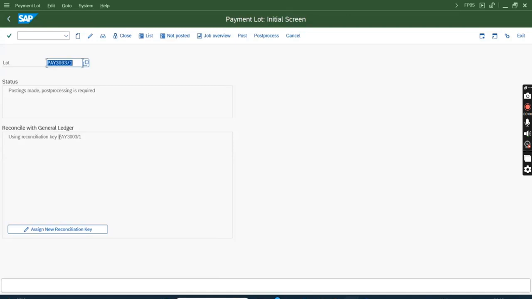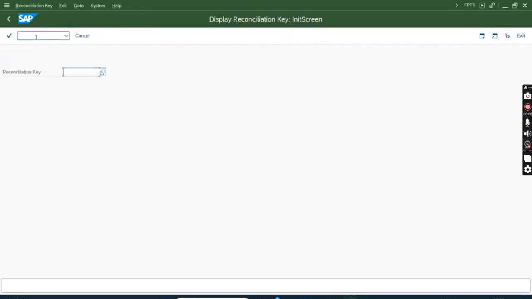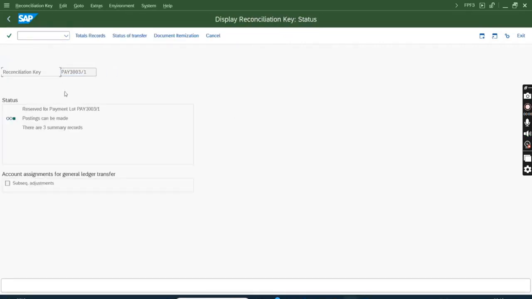This recon key I cannot transfer. So let's see the status of the recon key, transaction /nFPF3. Okay, so the recon key is not closed yet. So I'm going to close the recon key. You'll see I'll get an error, /oFPG4.